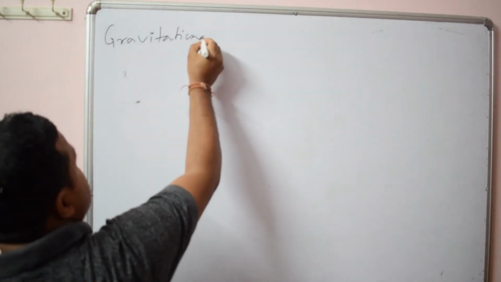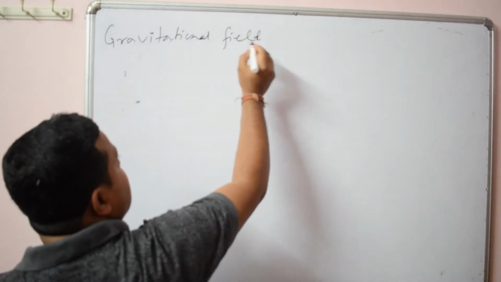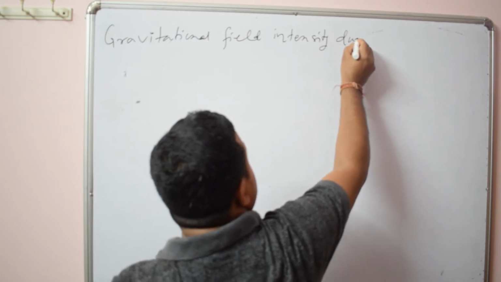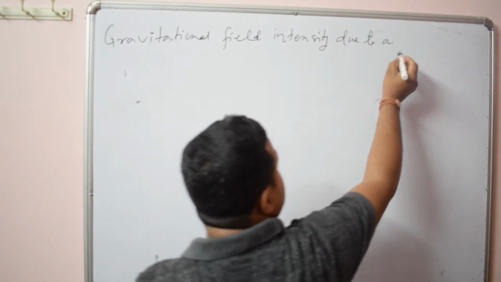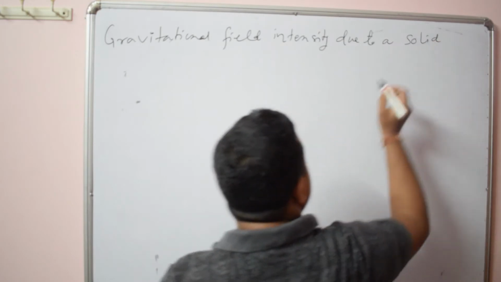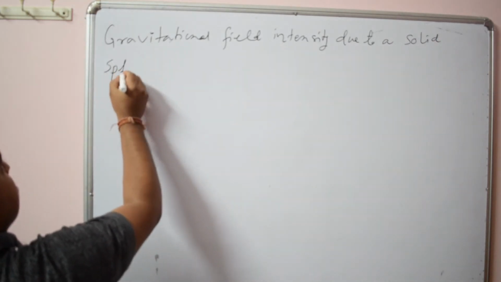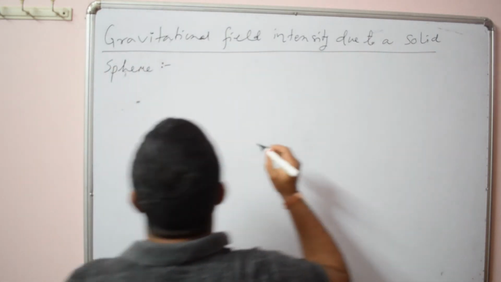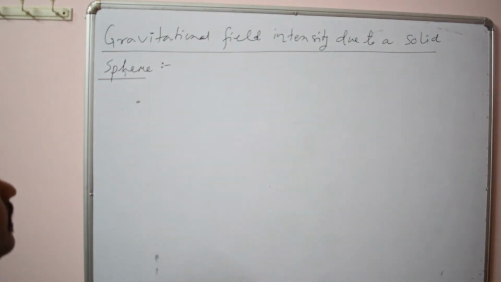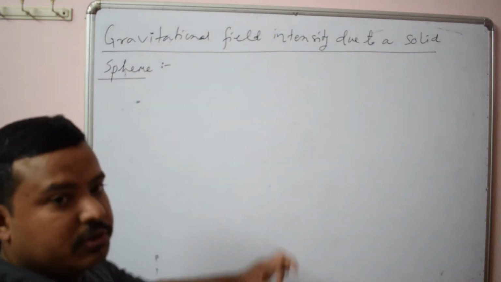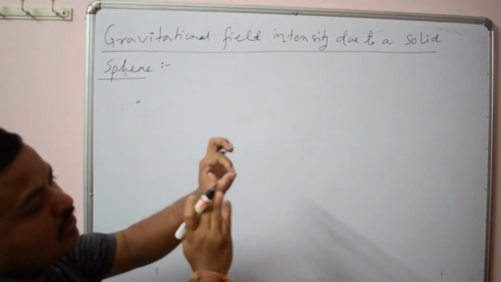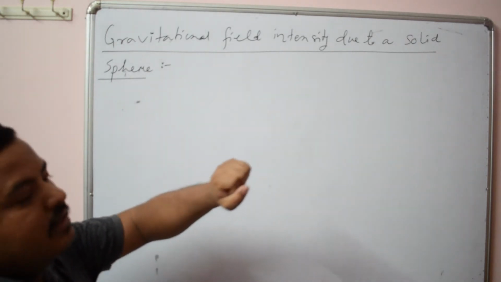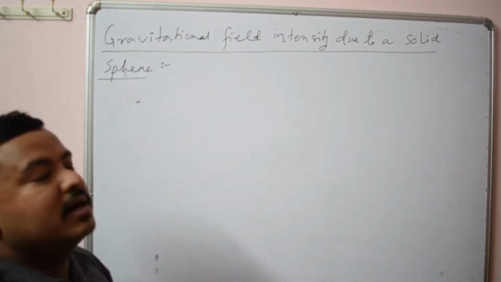Gravitational field intensity due to a solid sphere. Okay, so what is the difference? Hollow sphere, the mass is residing only on the surface, inside the mass is 0. But if you consider a solid sphere, a three-dimensional body, here you can see throughout the sphere the mass is distributed.